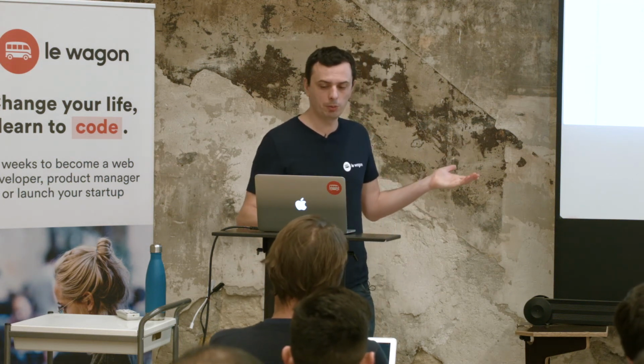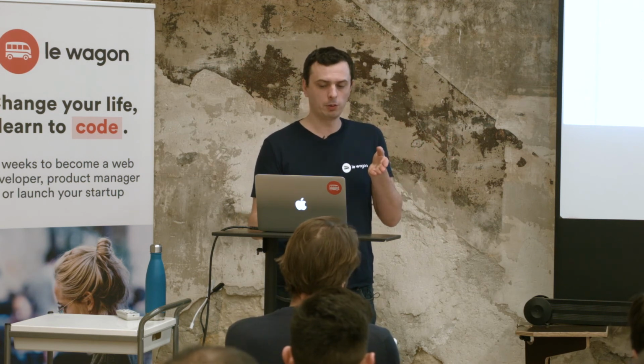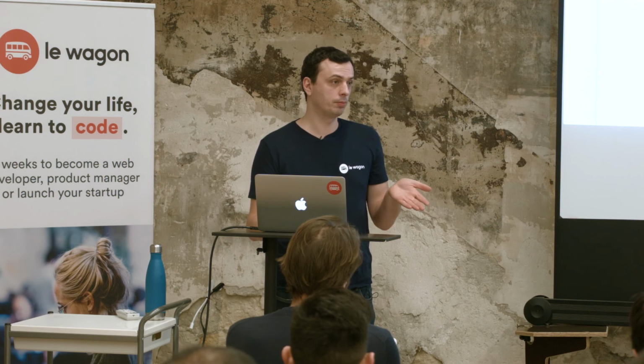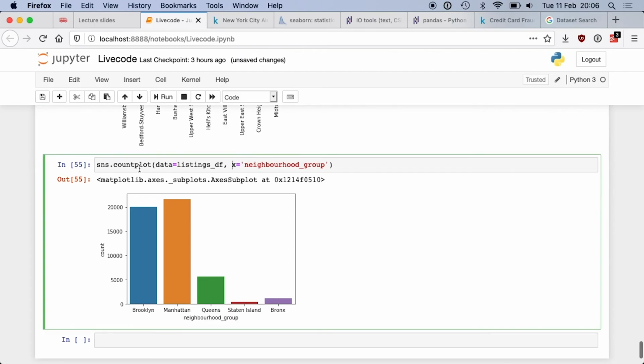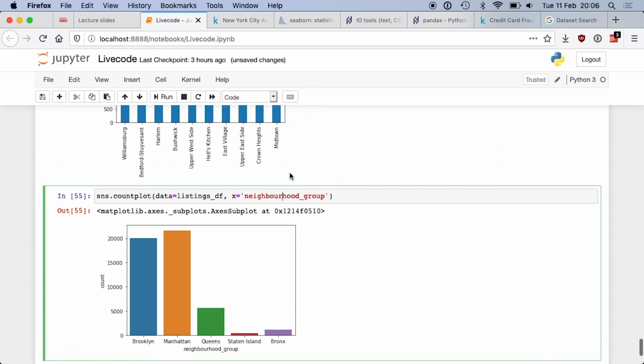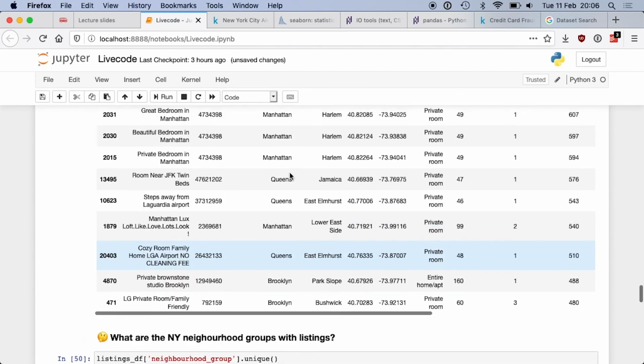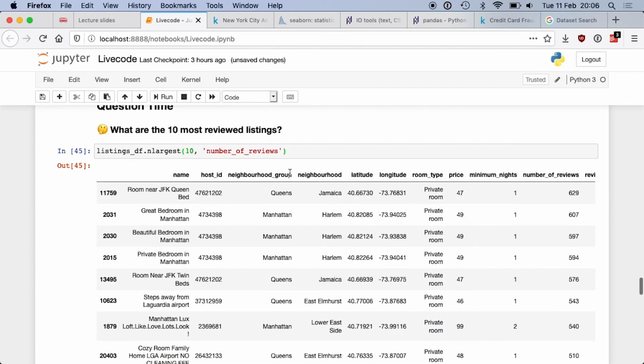And here it's very simple because my data frame is always 1 column. This is 1 column. That's the value count. Okay? Here, Seaborn works a bit differently. Here I'm passing the whole data frame and I'm saying the x-axis will be the neighborhood group. But it could be something else. Which column could I take? Which will make sense for this graph?